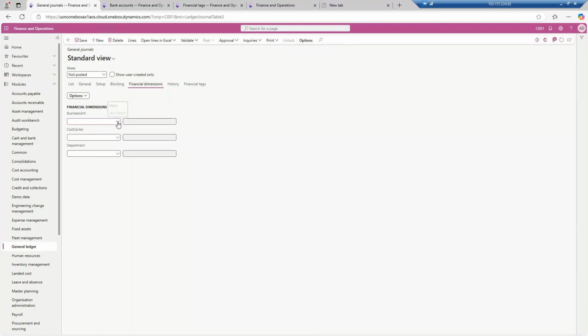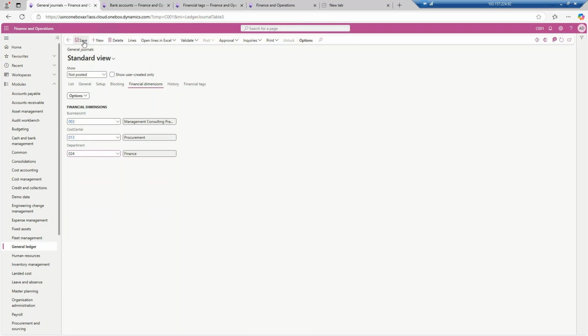So the business unit will be, you can take show all, let's say management consulting practice. Cost center will be procurement, and department will be finance department.